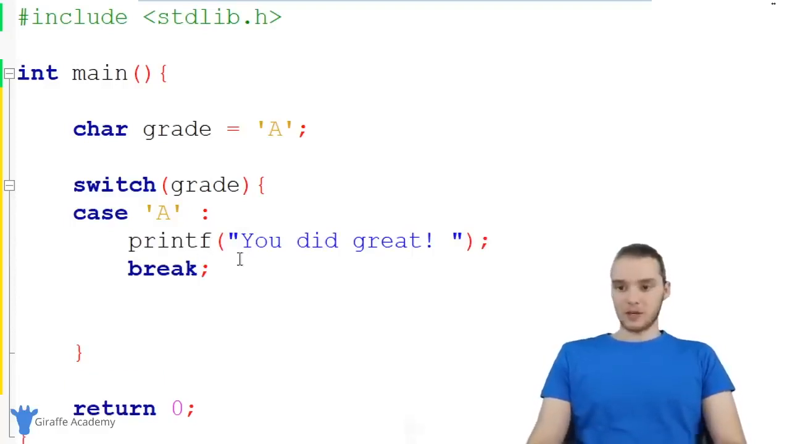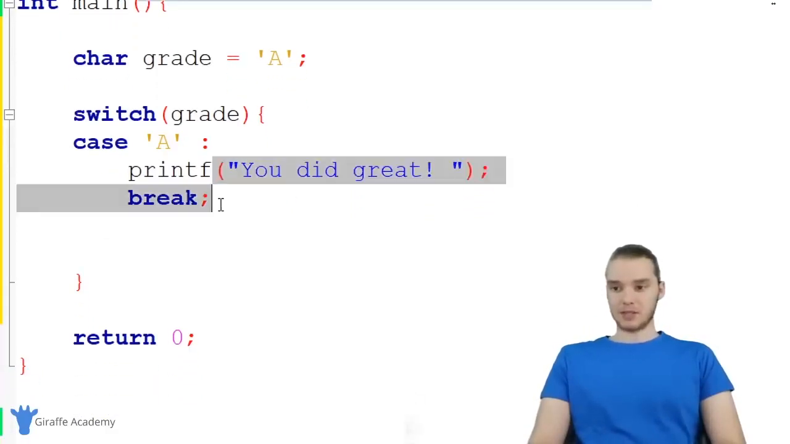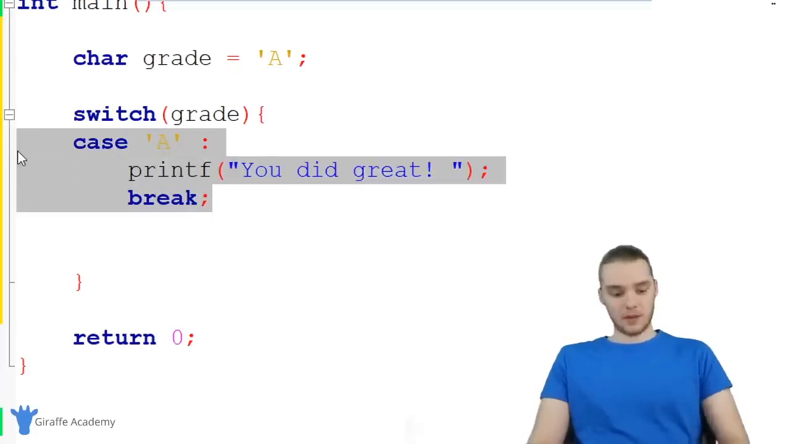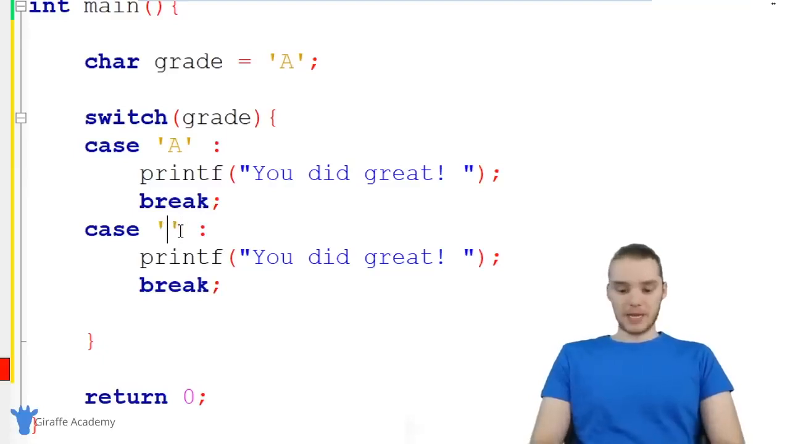So I could make one of these little case statements for every possibility, so for every possible grade that we could get. So I'm actually just going to copy this whole thing and paste it down here. Now I can put a B in here. So we're saying in the case that the grade is equal to B, I'm going to say you did all right.